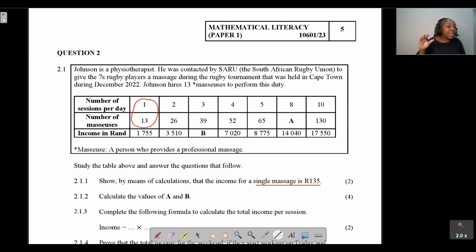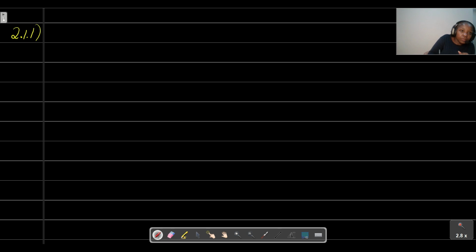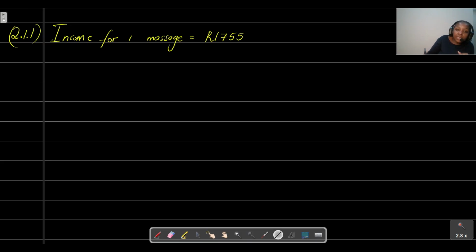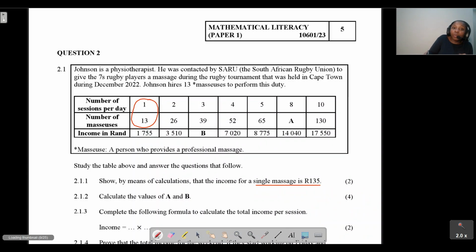Okay, so for us to get the income for one masseuse, or for one massage, you can just literally take that 1,755 and divide it by the total number of masseuses, which is 13, and that will give you how much it costs for just one massage. Remember, we just want one session a day. Remember, we've got 7 rugby players. That is why we need so many masseuses.